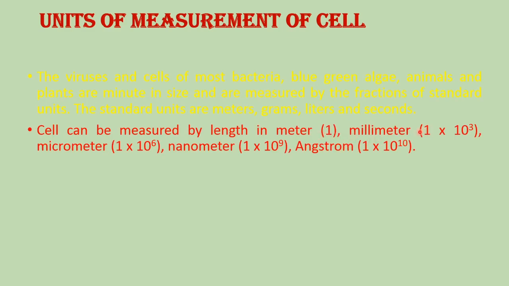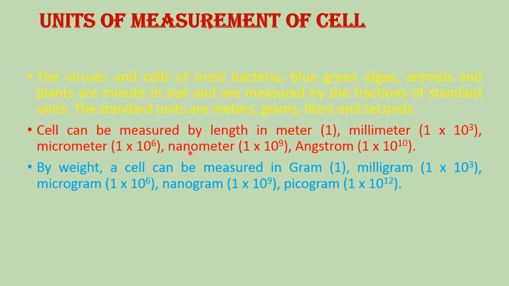It is the 1 into 10 raised to 3 part of the meter. It can be measured in micrometer, 1 into 10 raised to 6, nanometer, 1 into 10 raised to 9, and it can also be measured in angstrom, 1 into 10 raised to 10. By weight, a cell can be measured in gram, milligram, microgram, nanogram and picogram. So these are the smallest units of gram, and these are some units which are used for the measurement of the cell.